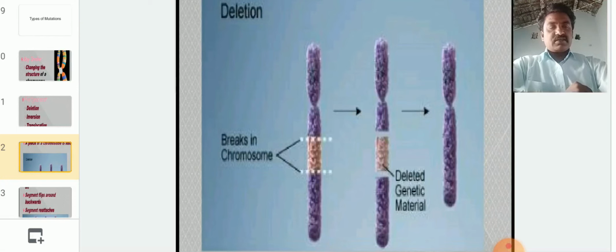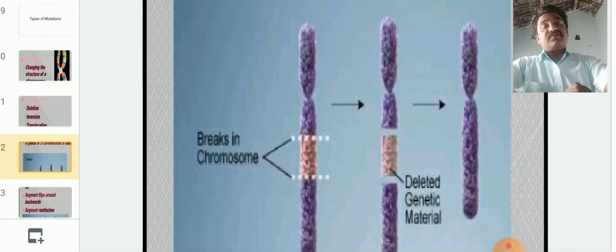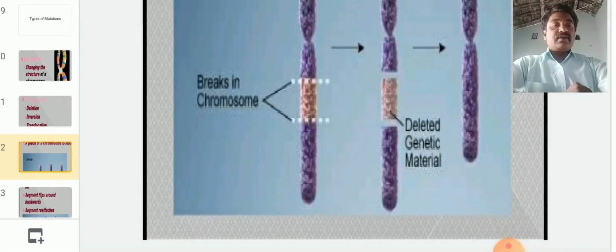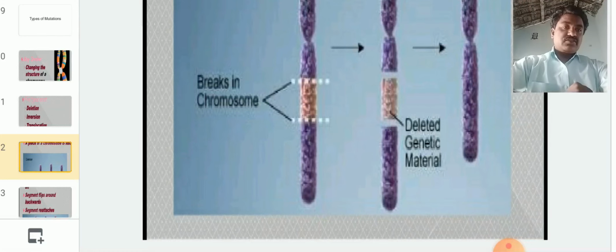Now in the second chromosome, we have to identify the deleted genetic material, and next the deleted material is removed, so both arms of the chromosome are attached. For cutting the chromosome, restriction endonuclease enzymes are involved, and for union of the chromosome parts, ligase enzymes are involved.